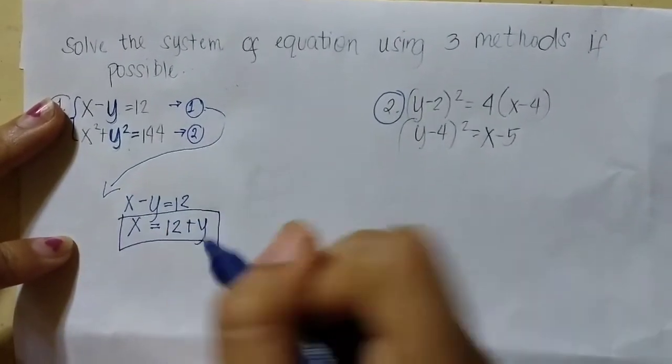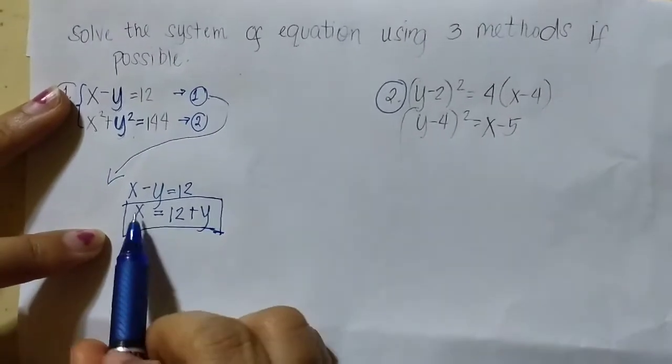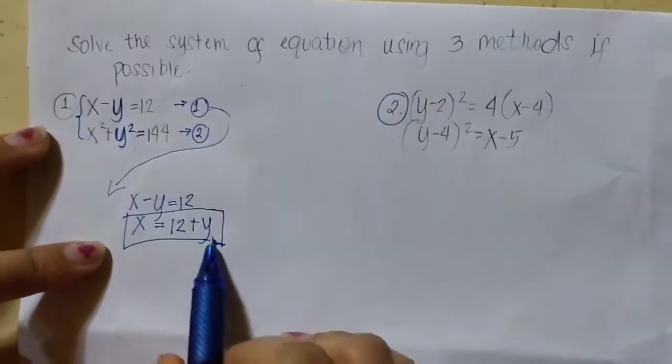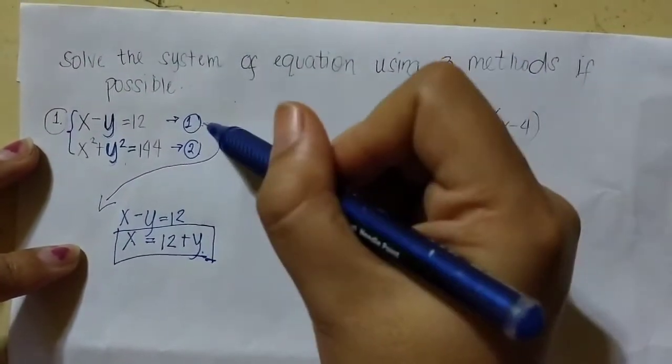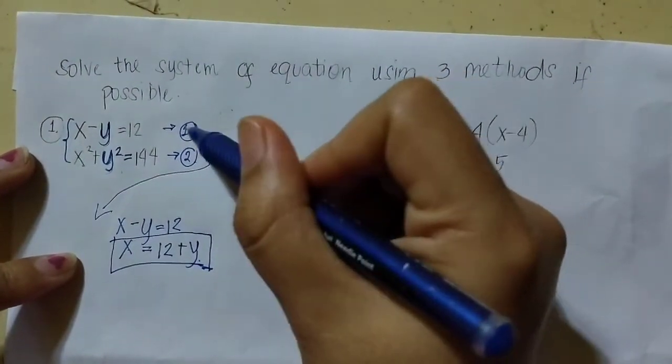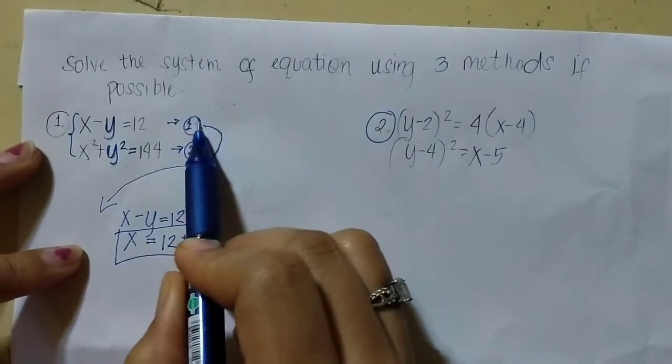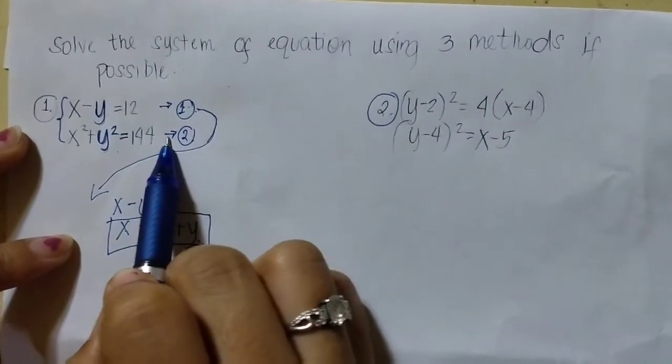So x equals 12 plus y. This is the value of x in terms of y that we substitute into the second equation, since we got it from equation 1. So we substitute it into equation 2.